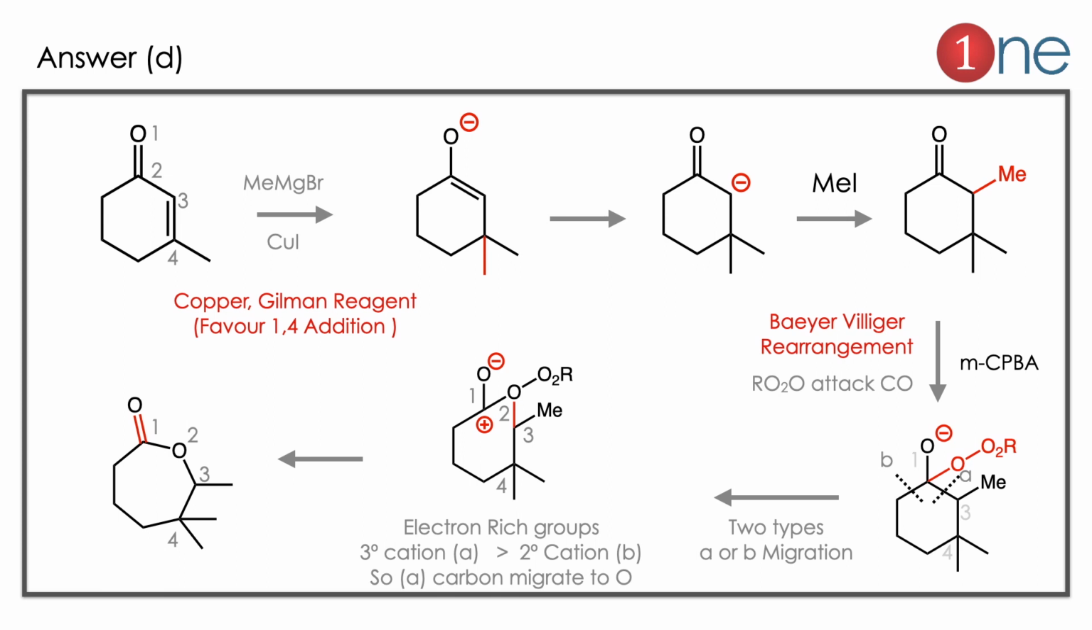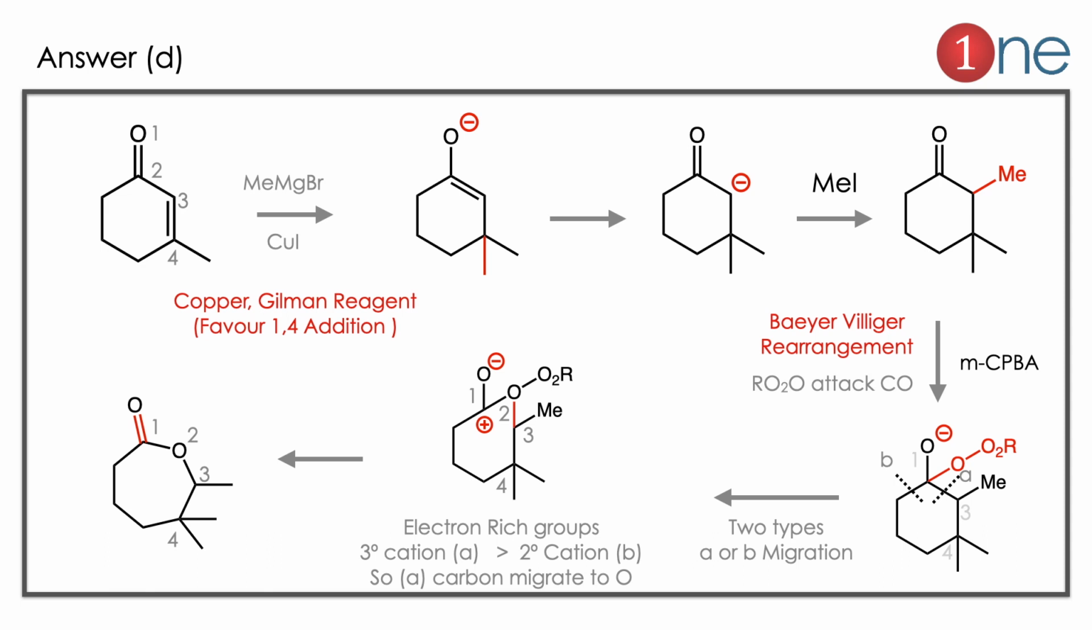The answer is D. Let us see how. The starting material is a conjugated ketone. We are using copper and methyl magnesium bromide, which is the Gilman reagent. Always 1,4 addition is favored. So the methyl group will add at the 4th position, and the carbanion forms at the 2nd position. Then with methyl iodide, the methyl will attack at the 2nd position.